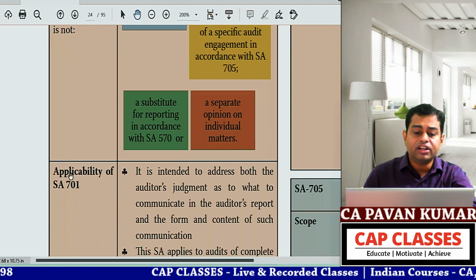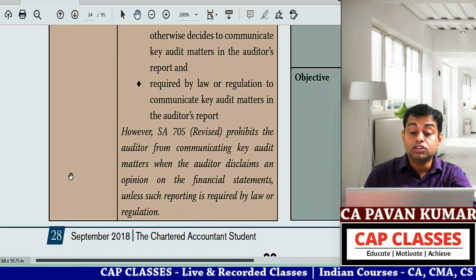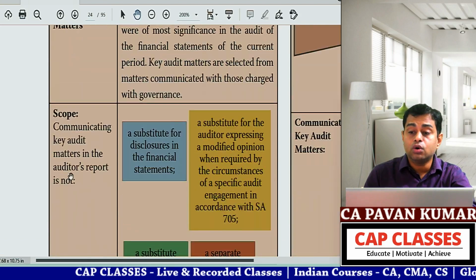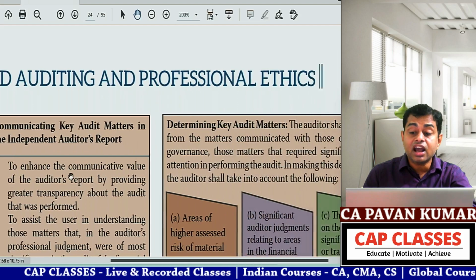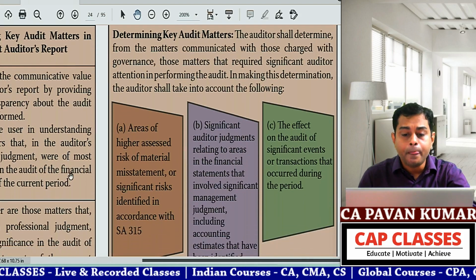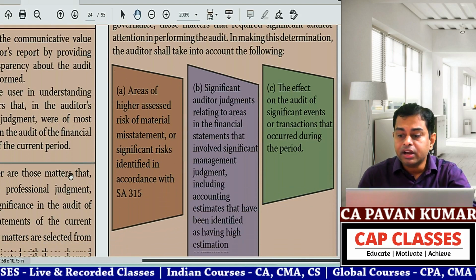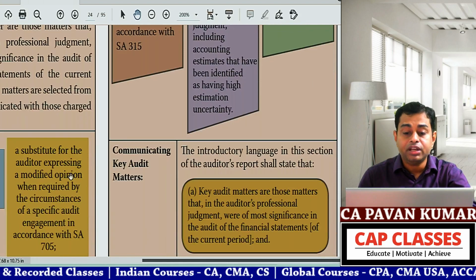That's all. So after that applicability, we have already seen this. After that, this note also we have already seen. So we are going up. Do you remember yesterday I already discussed these 3 points, determining key audit matter paragraph, this ABC. Hello. Do you remember yesterday we completed these 3 boxes? Yes, very good. I'm happy.